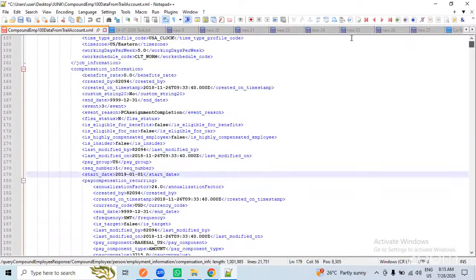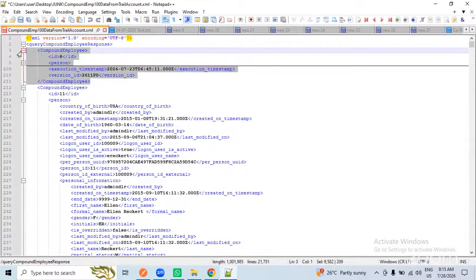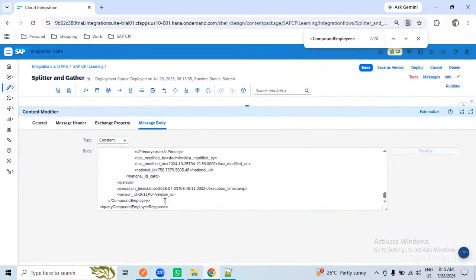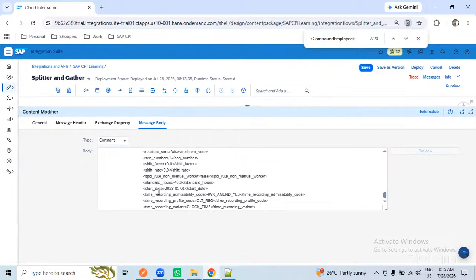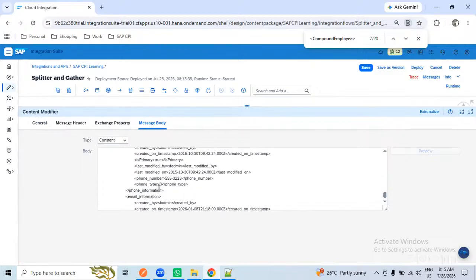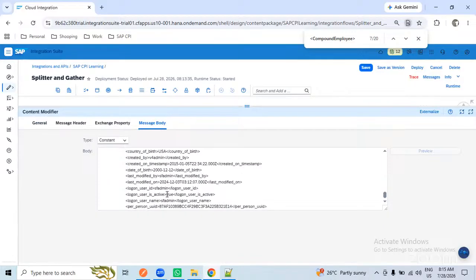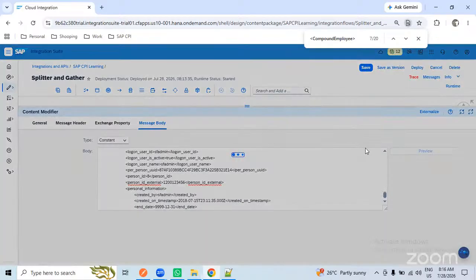I will add one more employee component at last and we'll see how it will behave. So the same employee I'm copying. Since we are not dealing with the data, we are just checking how the splitter behaves. At last, I'm again pasting the same employee. If you want, I will change the person ID external instead of SF admin to 120012345678. Some random number I have added.